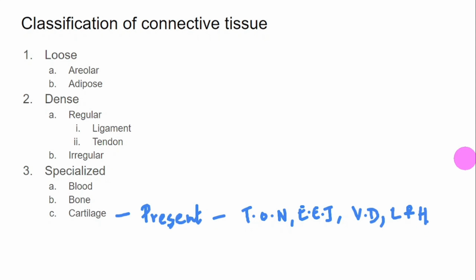So in the joint area, if you try to make a fist, how smoothly your fingers curl up and form a fist. This smooth movement is because of the cartilage. The classification of cartilage is not given. You only have to remember, in general, cartilages are present in the nose, external ear, vertebral disc, and your limbs. Basically, all joints have cartilage for smooth movement.